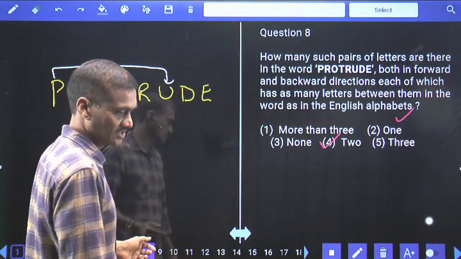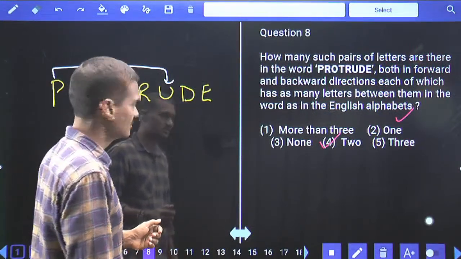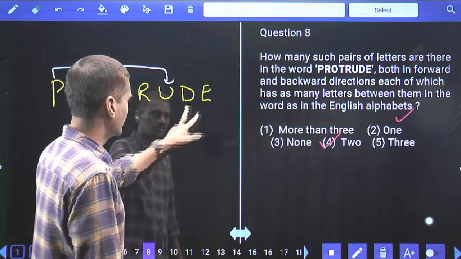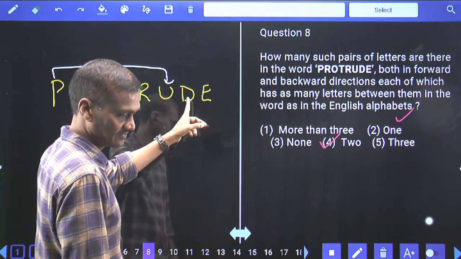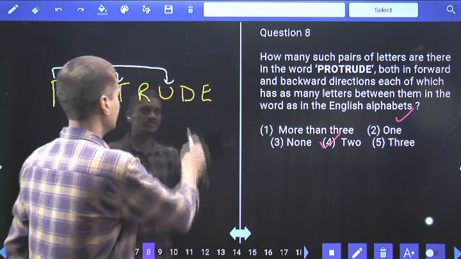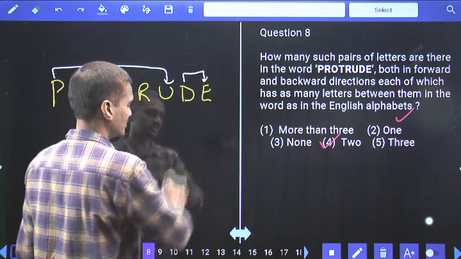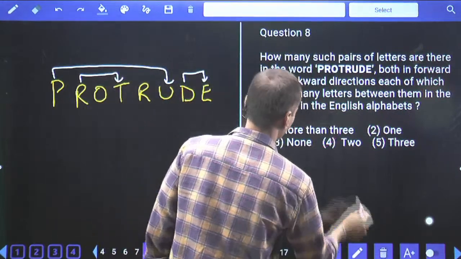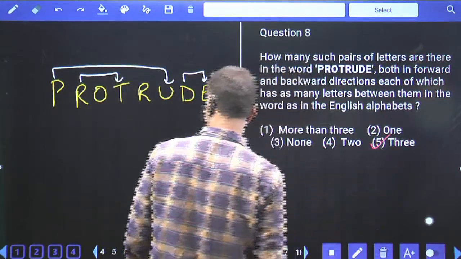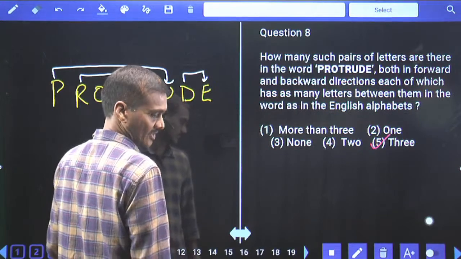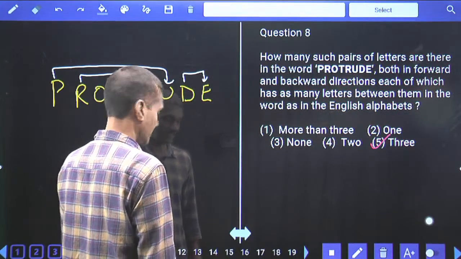Done with this? Yes, Swapna, you have got 3. Where can you find the other one? Now it is E and D rather than D and E. Now D and E is another one. Okay, D and E is also adjacent to each other. Hence in this one, how many are there? There are 3 in total, that is choice 5, question number 8.